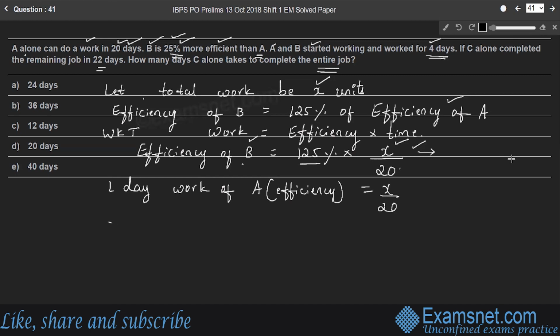Therefore, 4 days work of A is 4x by 20. And simultaneously, one day work of B.